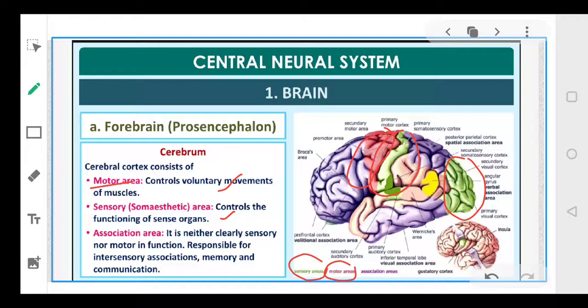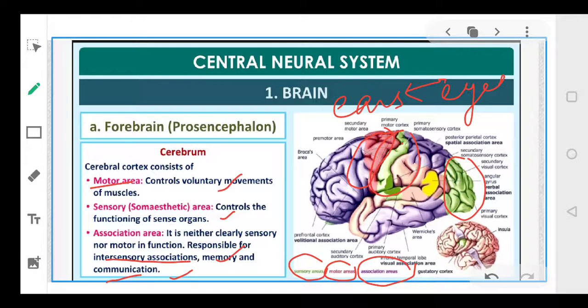And this purple area represents your association area. Okay, the purple area represents your association area, and this area is basically responsible for intersensory associations like memory and communication. So this particular area is responsible for complex functions like intersensory association, like how two senses communicate with each other. Suppose, your ears and your eyes. The communication between these two organs will be controlled by your association area. Okay, and your memory and your communication are controlled by your association area in the cerebrum.